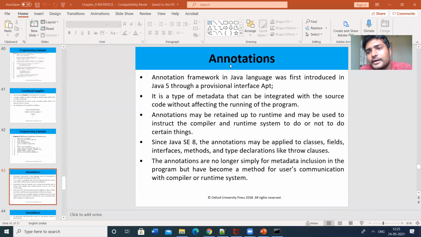Okay, in tomorrow's class, we will discuss annotations. That is the end of the interfaces. In tomorrow's class, we can conclude the interfaces and then complete the third chapter on interfaces. Okay, thank you.